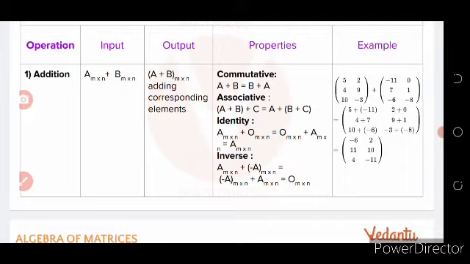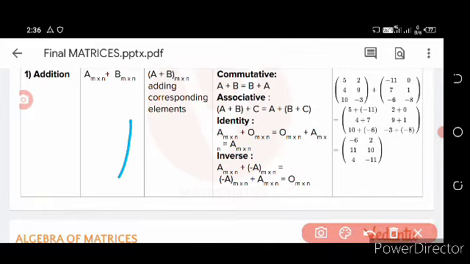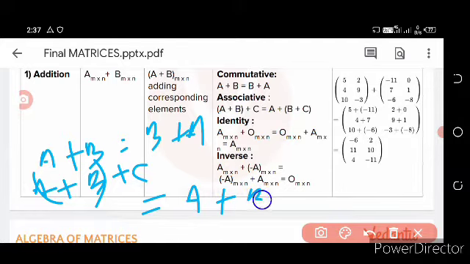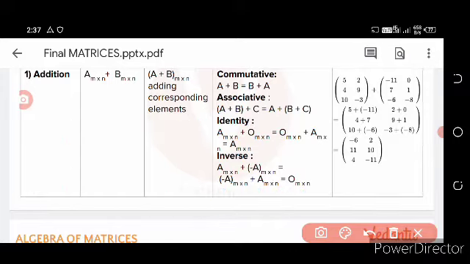Okay. Then come to the associative property. In the addition properties of matrices, A plus B is equal to B plus A. Then A plus B plus C: (A plus B) plus C is equal to A plus (B plus C). Matrix addition also holds this associative property. Then come to the identity matrix.